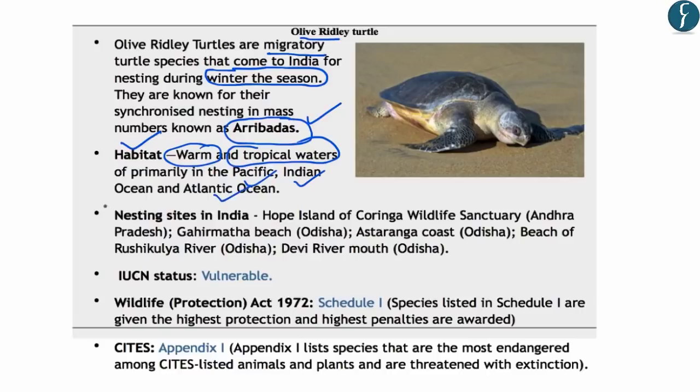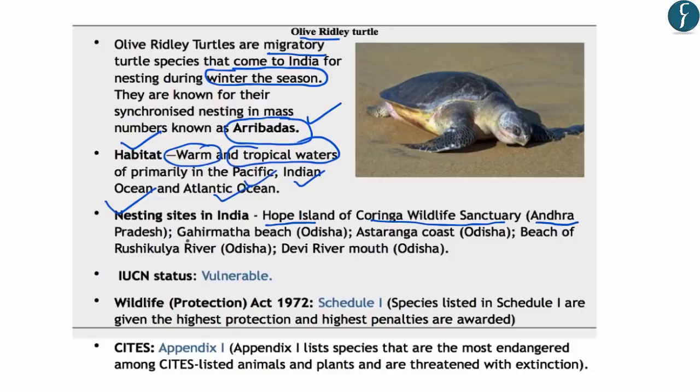Further, the nesting sites of the olive Ridley turtle that are found in India are important for us from the preliminary examination point of view. So here you should note that the Hope Island of Coringa Wildlife Sanctuary, which is located in Andhra Pradesh, is one of the important sites for nesting of olive Ridley turtles. And also, as we have seen in this article, the Thottapalli estuary in Kerala is another important site for the nesting of the olive Ridley turtle.